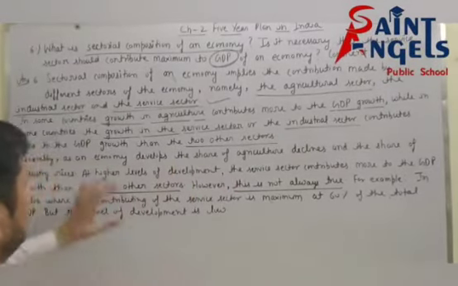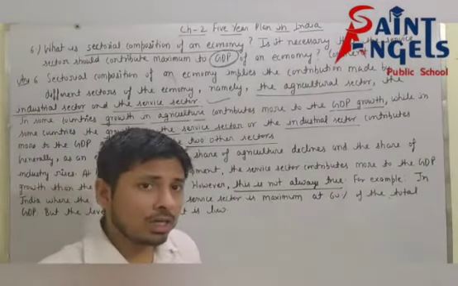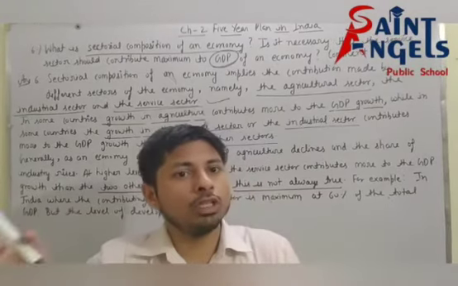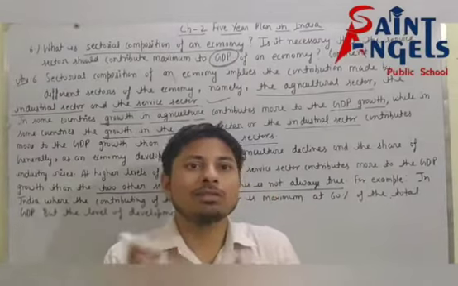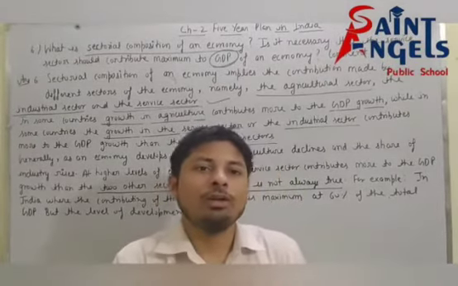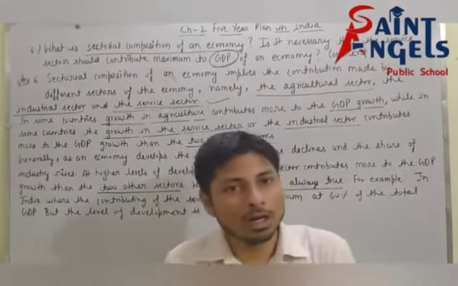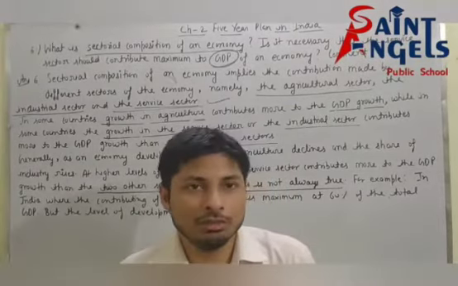Now after this, we have discussed that in some countries the agriculture sector contributes more to the GDP, while in some countries the industrial sector contributes more to the GDP, while in some countries the service sector contributes more to the GDP.